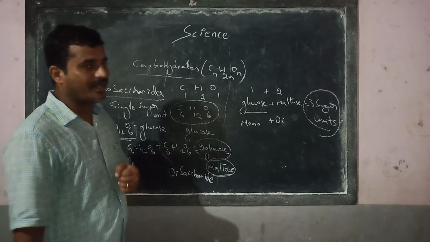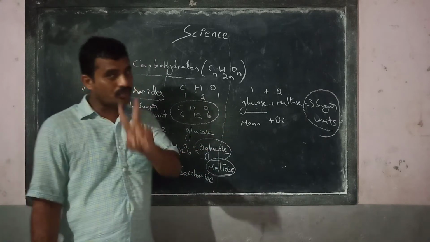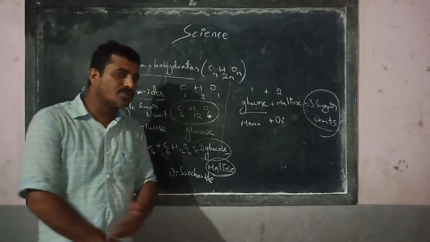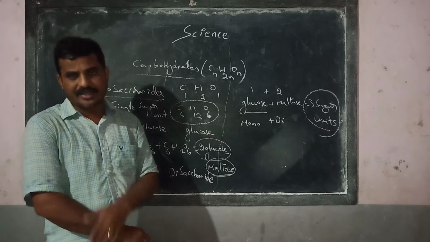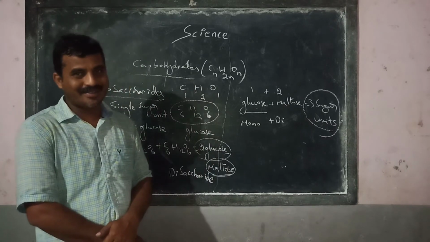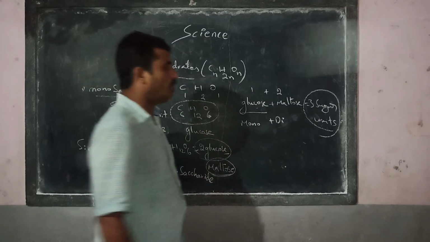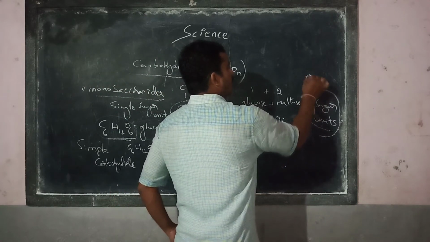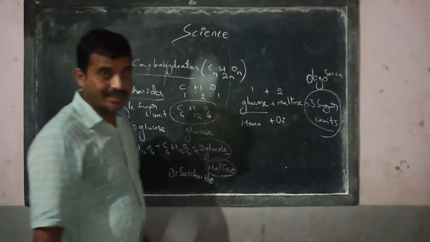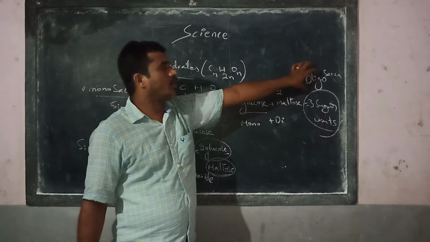What we discussed earlier: if it is having 1 sugar unit, it is monosaccharide. If it is having 2 sugar units, it is disaccharide. If it is having 3 sugar units, 4 sugar units, 5 sugar units: 3 trisaccharide, 4 tetrasaccharide, 5 pentasaccharide, 6 hexasaccharide. But you know what this is altogether? 3 to 9 altogether is called oligosaccharide. Oligosaccharides, 3 to 9 sugar units. They are said to be oligosaccharide.